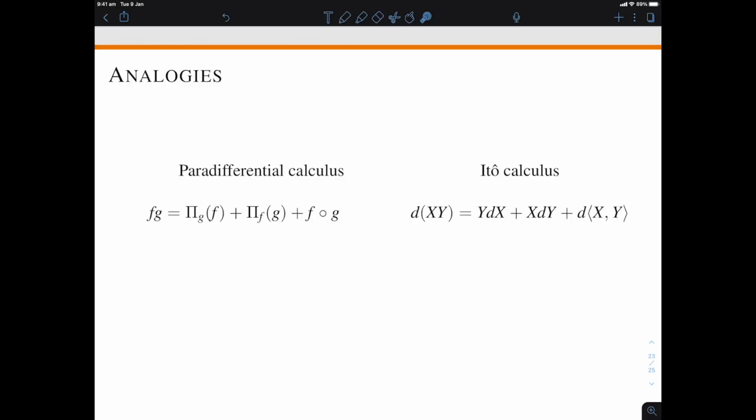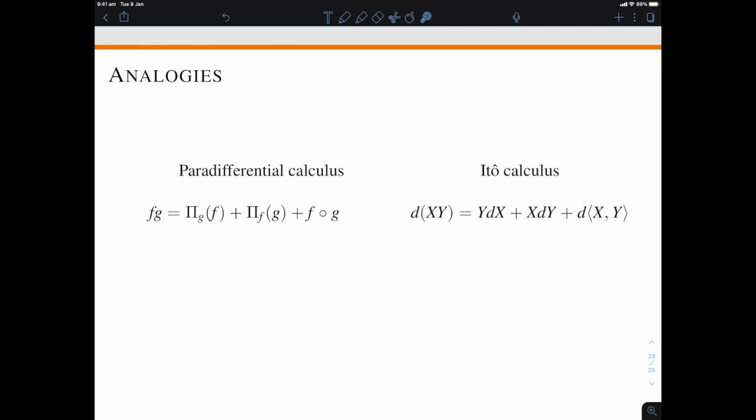But I would like to finish with an analogy between paradifferential calculus and Ito calculus. And to me, this shows how natural these harmonic analysis ideas are and how you can transfer ideas between stochastic and harmonic analysis. So here's the first one of those analogies. On the left-hand side, we have the decomposition of a product into paraproduct plus a resonant term. On the right-hand side, we have the analog of the Leibniz rule for products of stochastic processes. And what we get is not quite what you would expect from the Leibniz rule. It has an extra term that comes from the fact that these are stochastic processes and they have a non-trivial covariation.